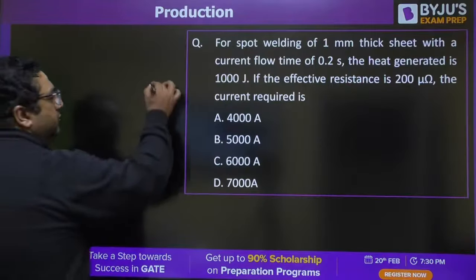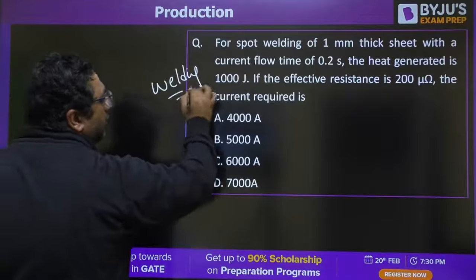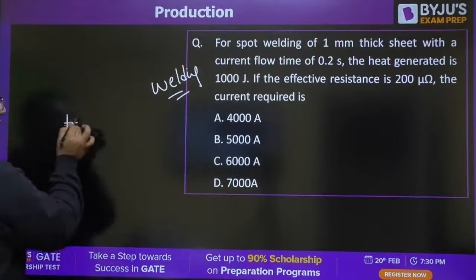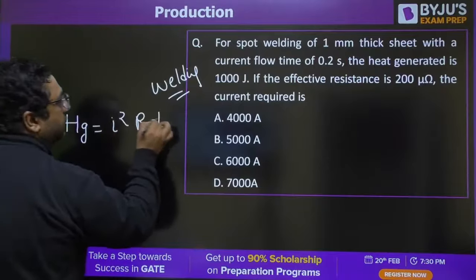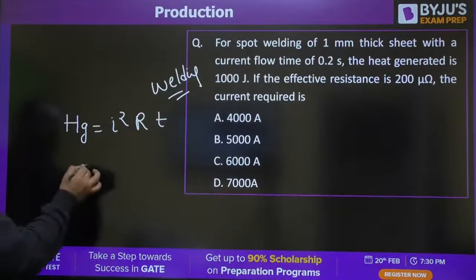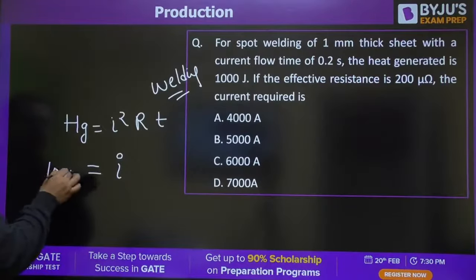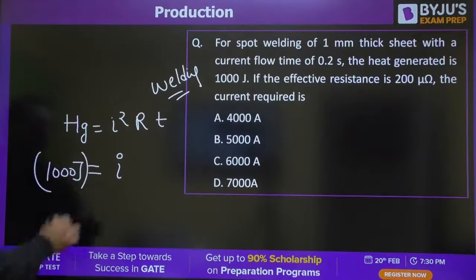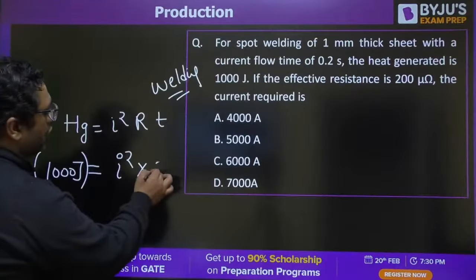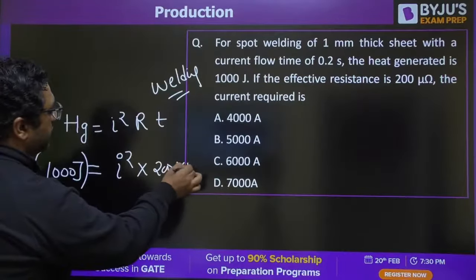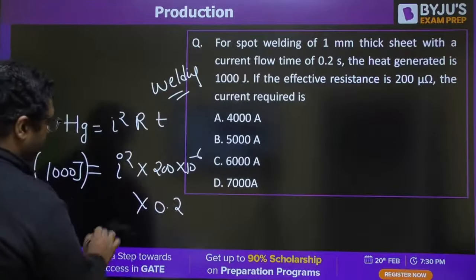Moving to question number 24. Welding. You know H_g is I square R T. You need to find out I. It is given resistance is 200 microohms, T is 0.2 seconds.